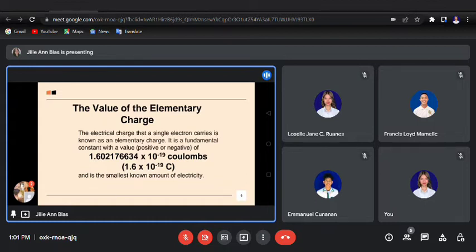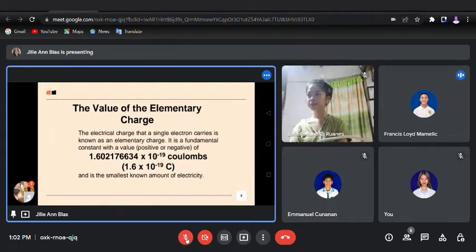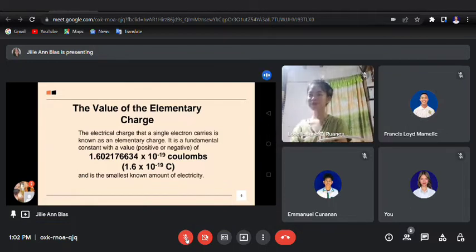Now, do you guys have further ideas or clarifications about this elementary charge? I can say that among all these topics, this is a topic that we are most familiar with, since it only deals with the constant value of the elementary charge. So we don't really need to dig much deeper into that, as long as we know unsa ni ang value sa elementary charge o unsa ni siya nga nagitawag siyang elementary charge. That's correct. Yeah, thank you for that.